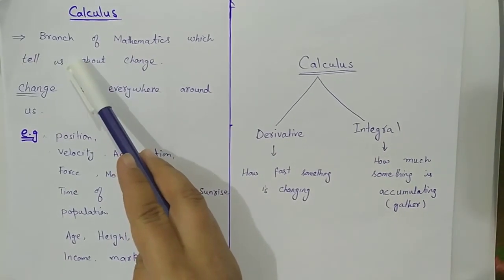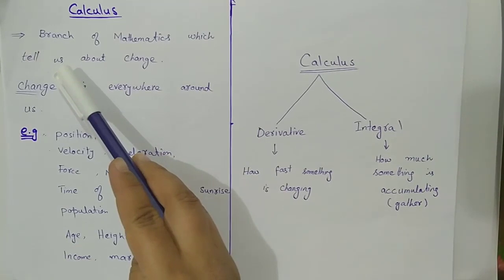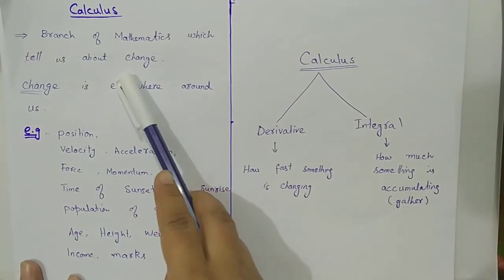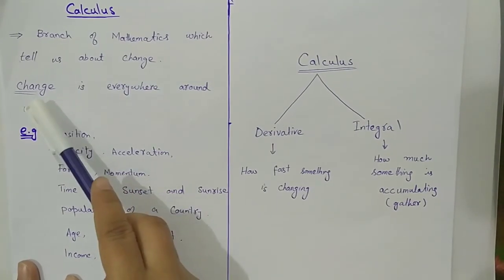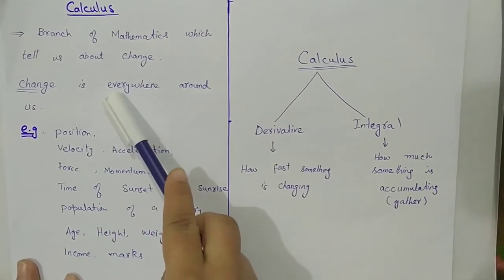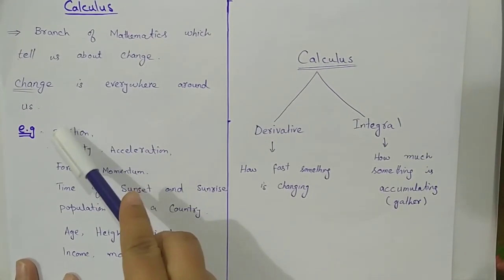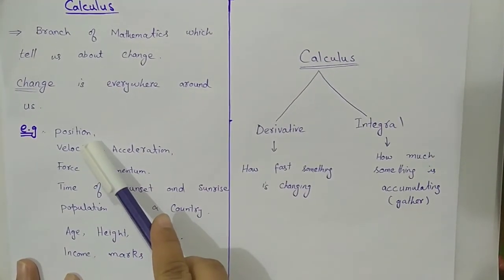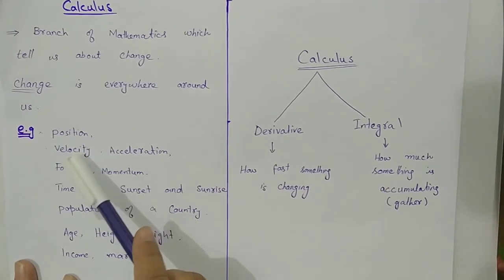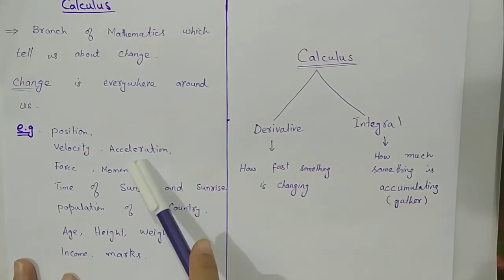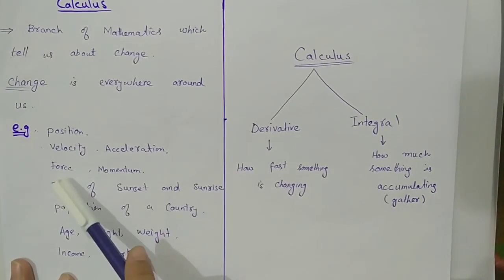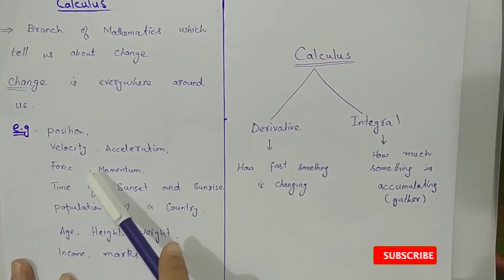Calculus is the branch of mathematics in which we study about the change. Now what change? You can find change everywhere around us. For example, if you walk, your position is changing. If we study the motion of a car, its velocity and acceleration are changing. We have many examples where force and momentum are changing.